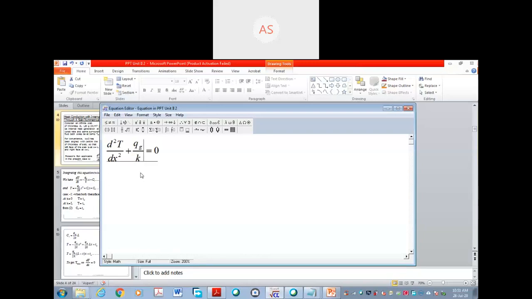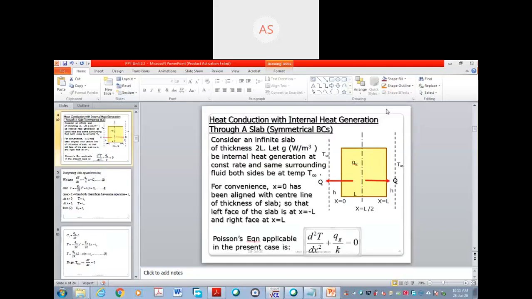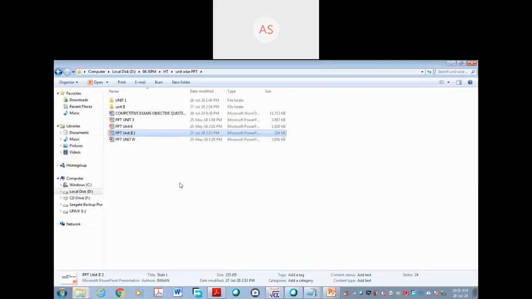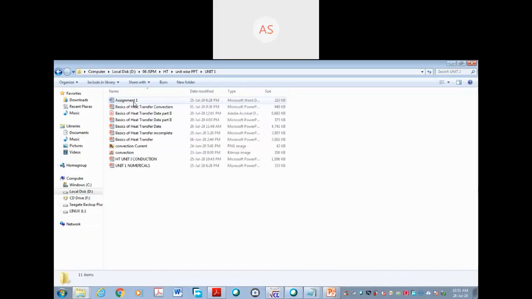Omkar, do you remember how it comes? This is the unidirectional heat conduction equation with heat generation. This we have seen in the first part. I will go back to the first unit just for a moment so that you will understand.